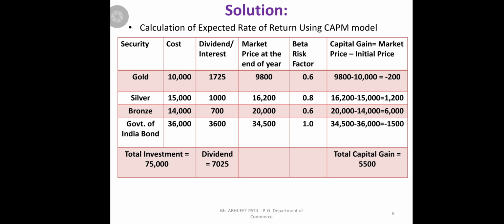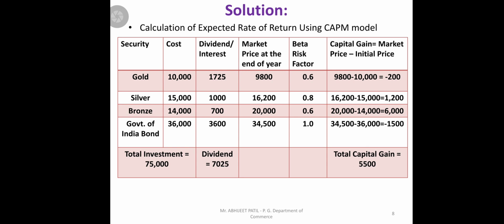Silver: 16,200 minus 15,000, so we get 1,200 as capital gain. Bronze: 20,000 minus 14,000, we get 6,000 as capital gain. And lastly, Government of India bond: instead of a gain we get a capital loss, because the bond value is 34,500 but we invested 36,000, so we get a capital loss of 1,500. Overall, netting the loss, the total capital gain is 5,500.